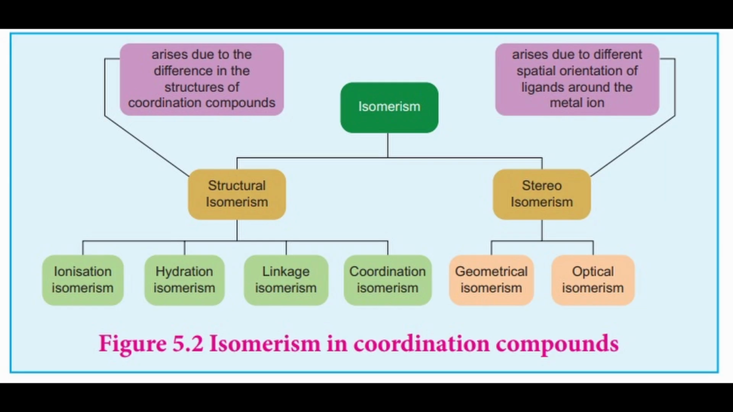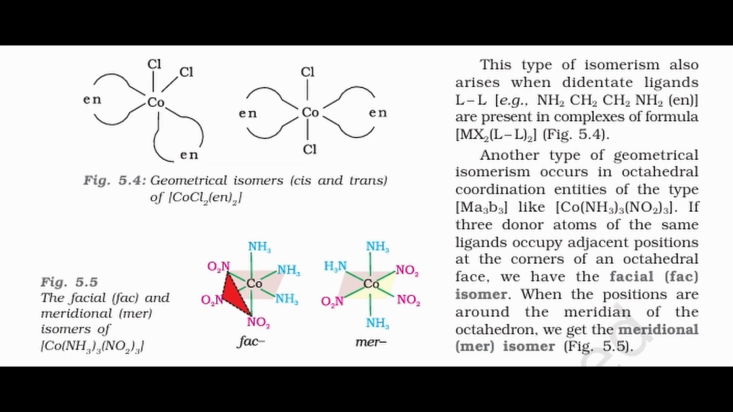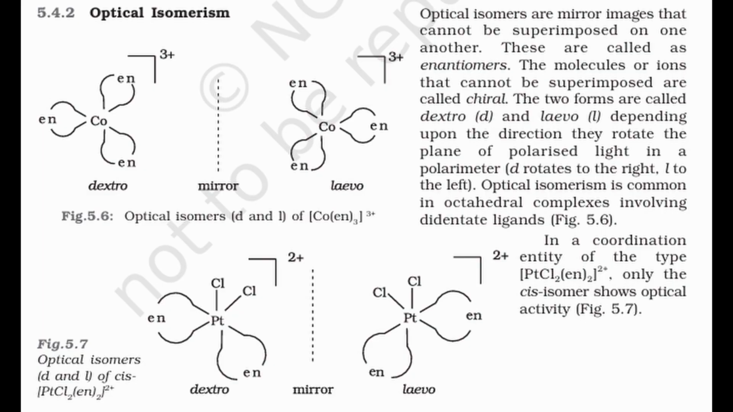It includes geometrical isomerism, where ligands may be arranged as cis, adjacent, or trans, opposite, such as cis-[Pt(NH3)2Cl2] and trans-[Pt(NH3)2Cl2]. Stereoisomerism also includes optical isomerism, where mirror image forms cannot be superimposed and rotate plane polarized light differently. A common example is cis-[Co(en)3]3+, which shows optical activity while its trans form does not.